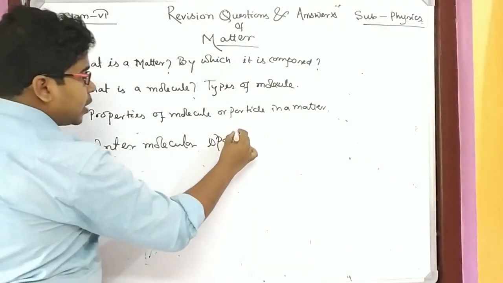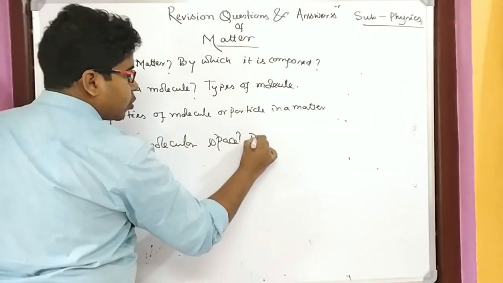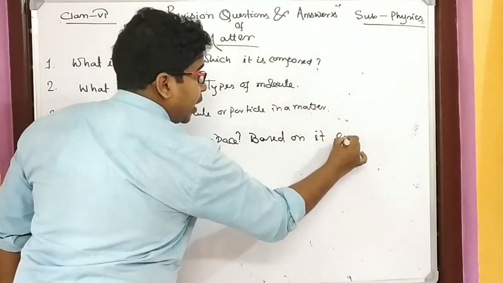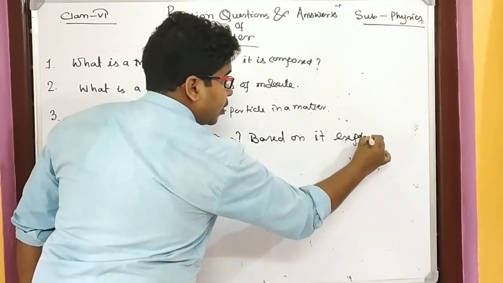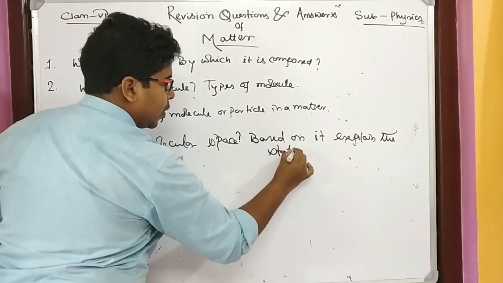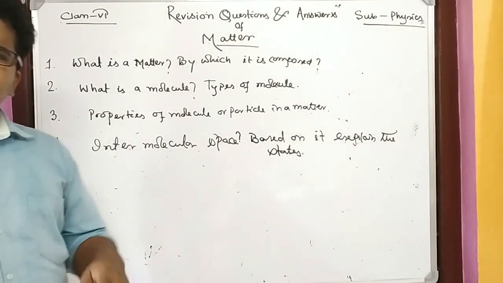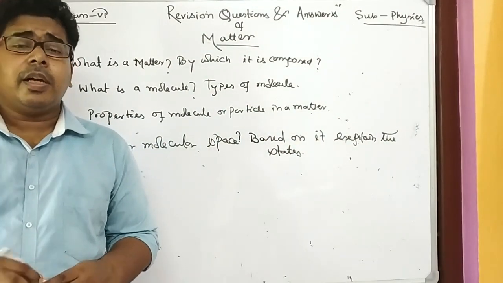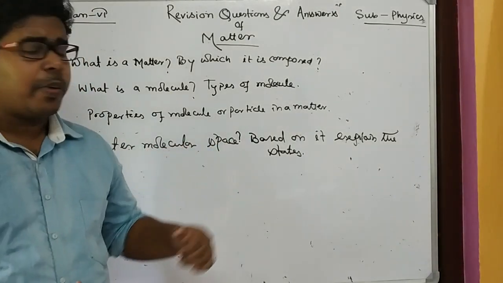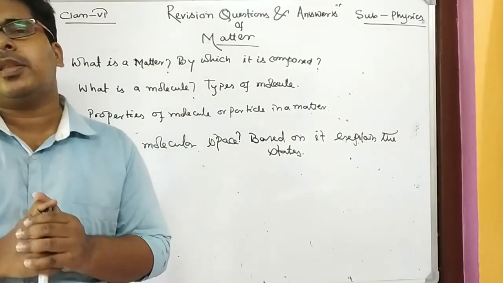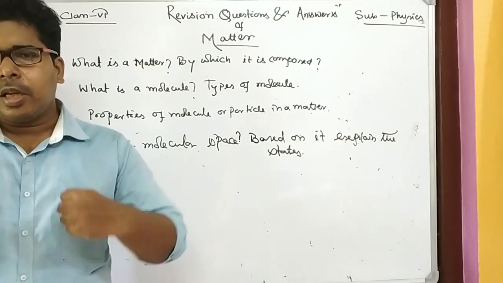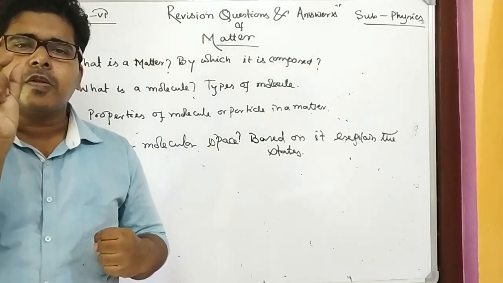Now, if the question is asked this way, that based on it, explain the states, states of matter, which we have also discussed. We have learned already there are 3 states of matter. So based on intermolecular space, how do you explain the states of matter? In case of solid, the intermolecular space is small.